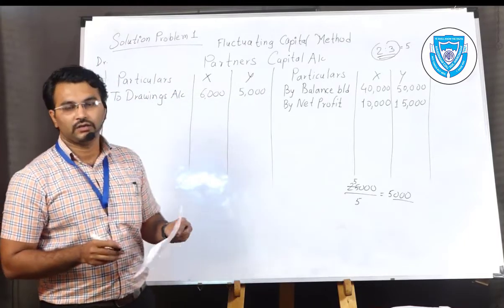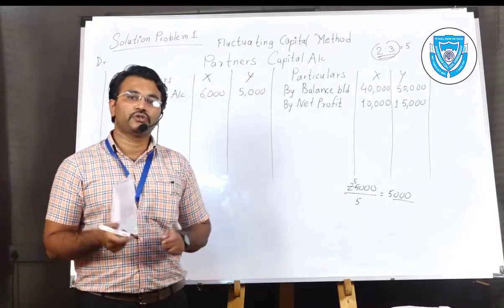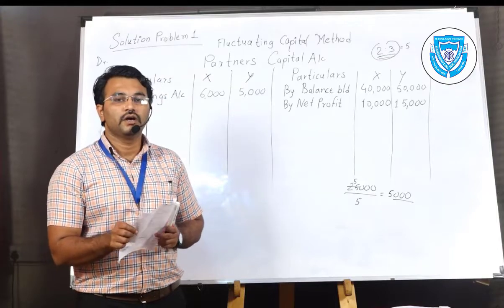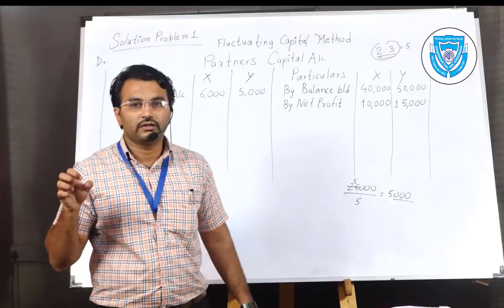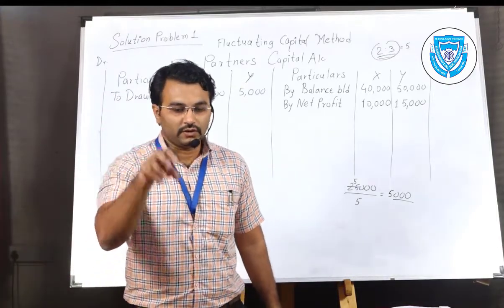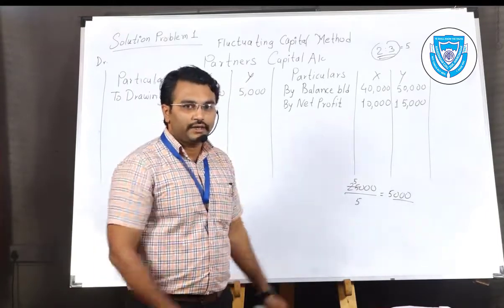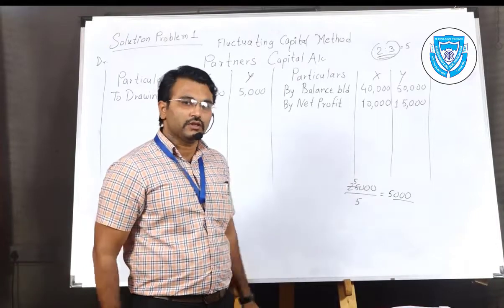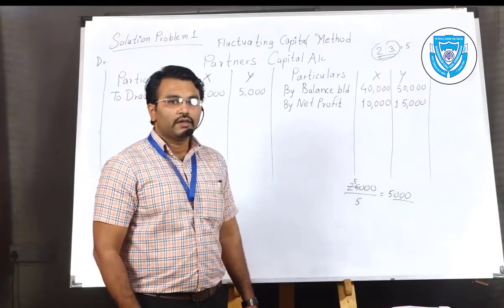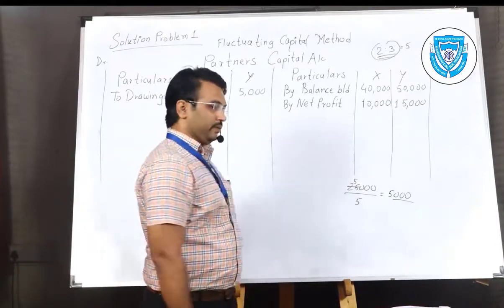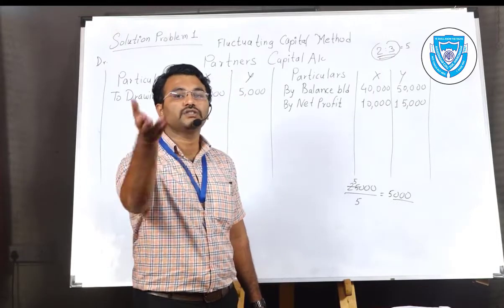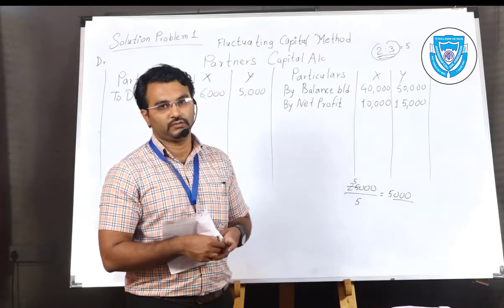Drawings amounts are posted. Why is drawings posted to the debit side? Because it is the amount taken by the partner from the firm. His contribution is credited. His rewards are credited, if it is salary, commission, interest on capital. These rewards will be credited to him, so it will increase the balance of the capital account.